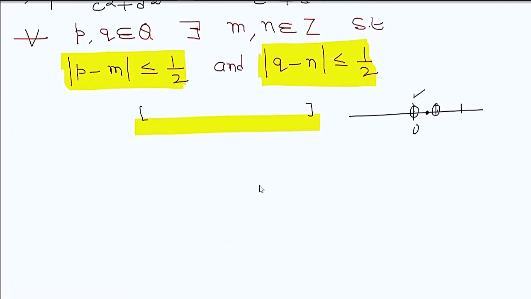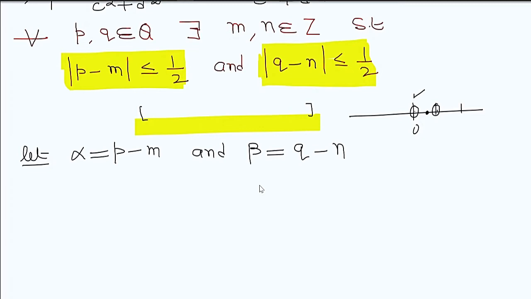Now, in order to simplify this result, I take alpha equal to p minus m, and beta equal to q minus n. Here p and q are rational numbers, and m and n are integers.